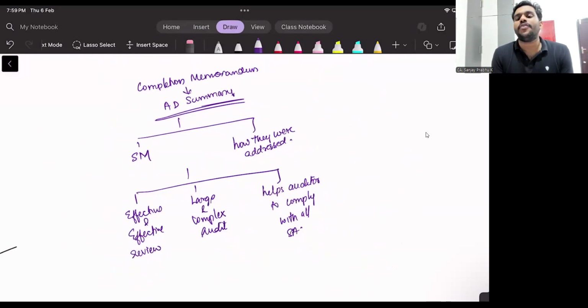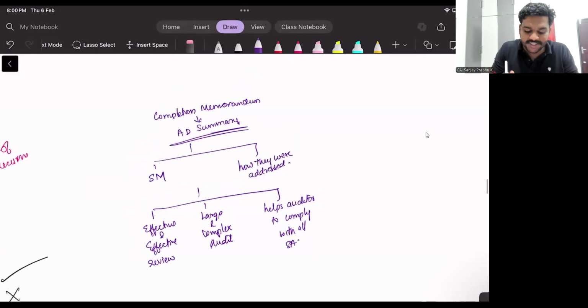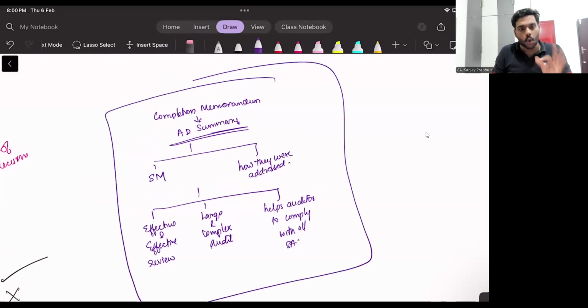Today I am going to give you a homework. Once this session is done, you have to prepare short notes of SSA 230. You have to take that extra effort. Please don't include everything in your short notes. Short notes means it should be short. I have seen some students preparing short notes that finally turn out even bigger than our study material. Don't make such mistakes. See, this is how you have to prepare short notes. Look at this. This is the short notes for the completion memorandum. Only the significant points, only the key points.